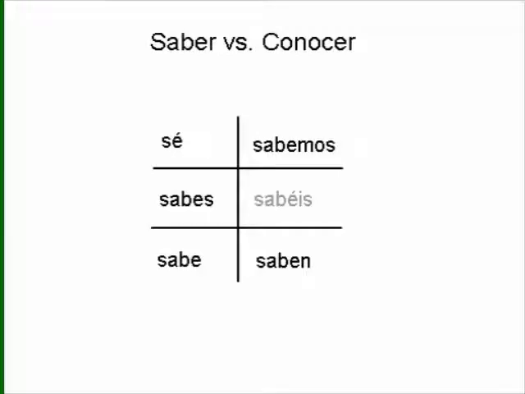Saber is mostly regular, but notice that the yo form is irregular. Everything else is like we would expect it to be, but the yo form is pronounced sé and is sé with an accent mark on it.